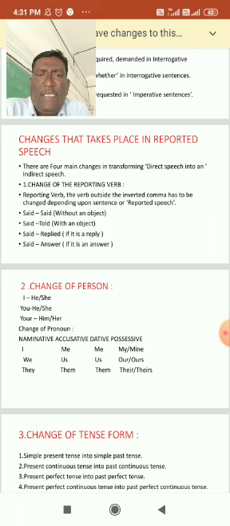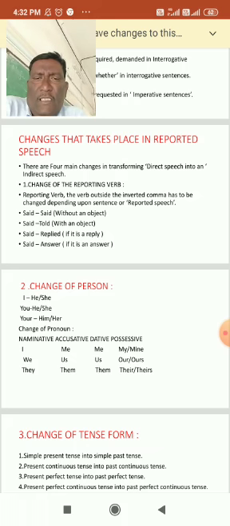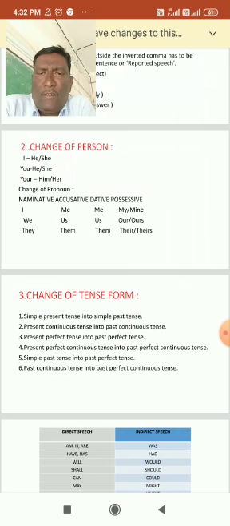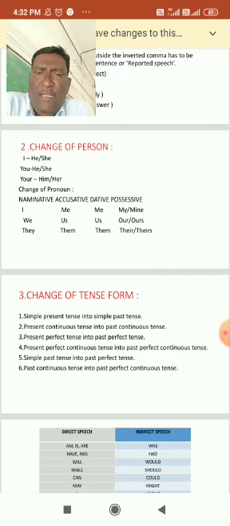So you can see some changes to be done in indirect speech. Now the second point, change of person. That is, he becomes she, you becomes he or she according to the sentence. Keep it in mind. Your becomes him or her. Change of pronoun: nominative, accusative, possessive.